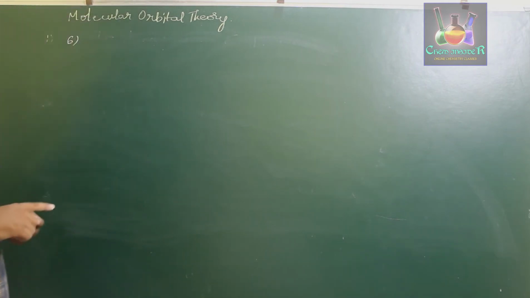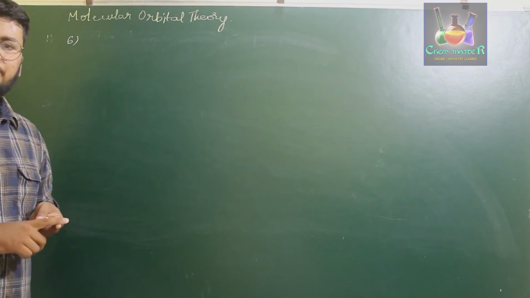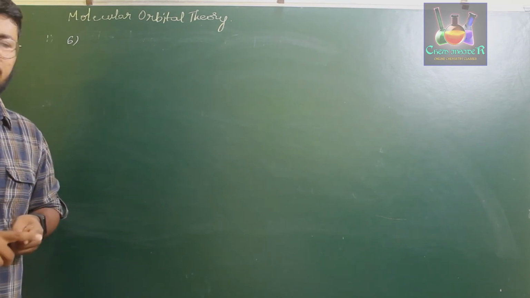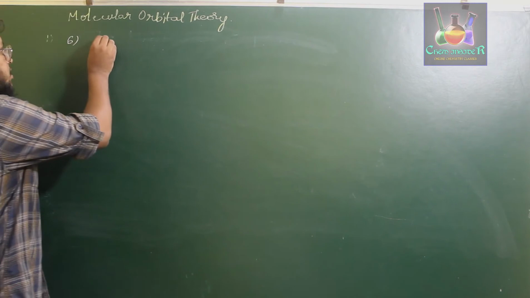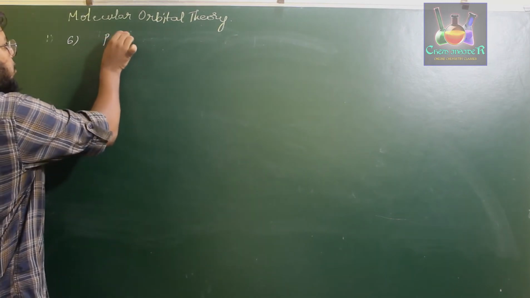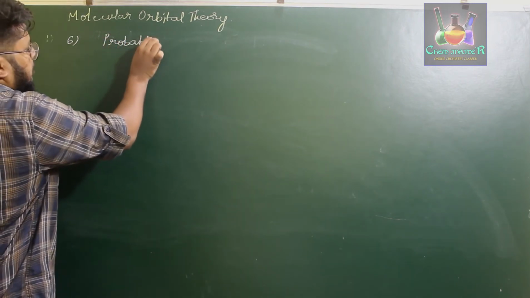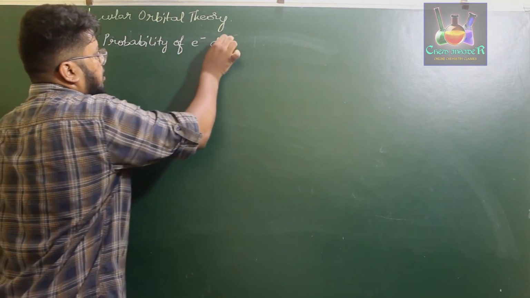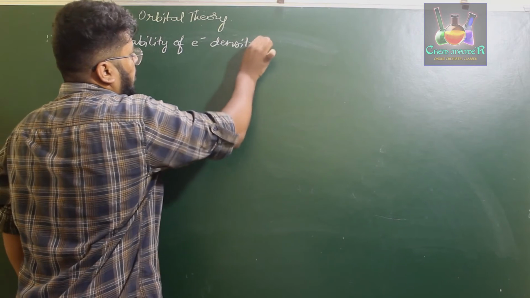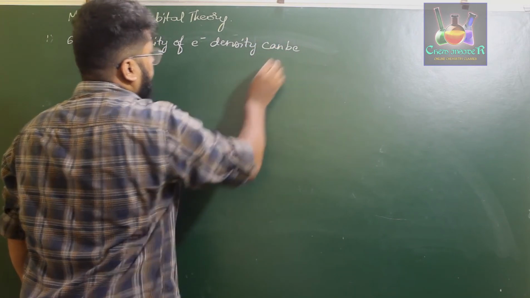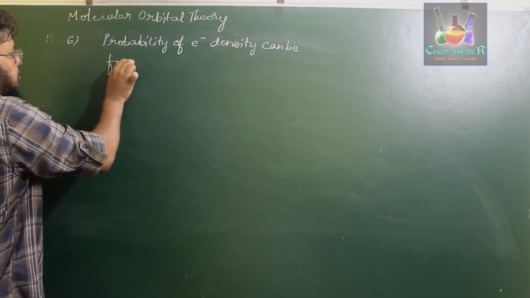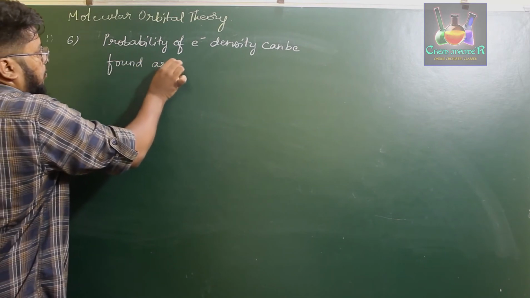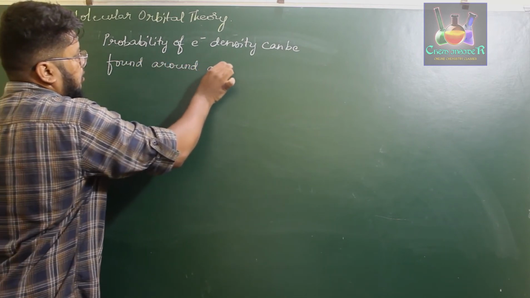Similarly, in case of molecular orbital, as I said earlier, it is a polycentric nuclei. Therefore, the probability of electron density can be found around a group of nuclei.